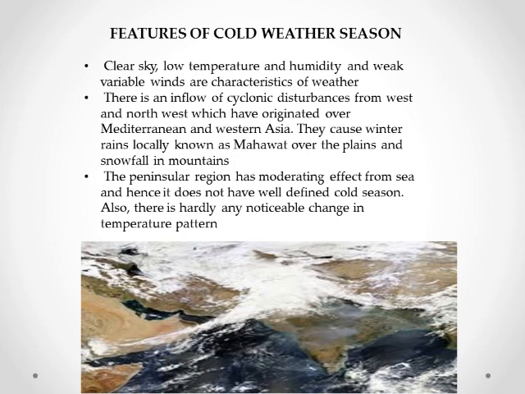These cyclonic disturbances cause winter rains, which are locally known as Mahavat, over the plains. These rains are very helpful for the Rabi crops, and the Rabi crops are those crops which are grown during winters.